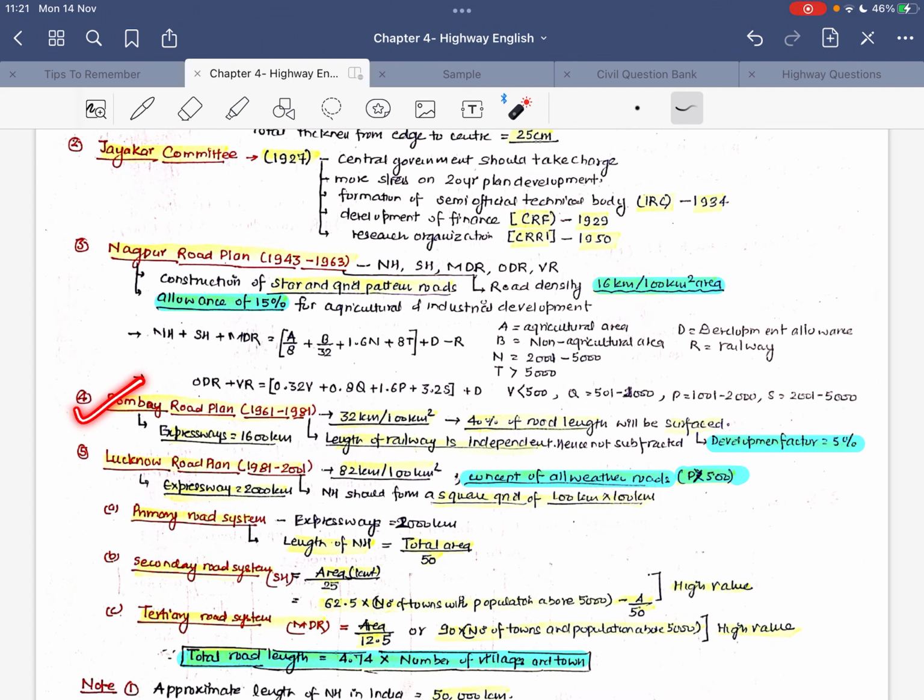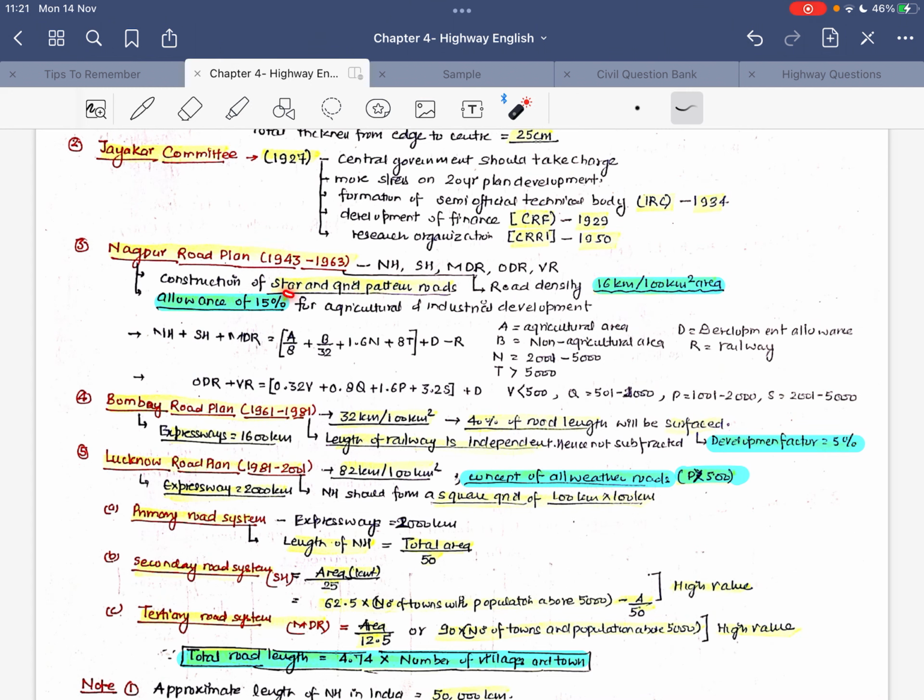The second road plan was the Bombay road plan, in the years 1961 to 1981, and the third road plan was 1981 to 2001. We'll be discussing the salient features of all the road plans. Under the Nagpur road plan, during 1943 to 1963, the roads were classified into 5 types: national highways, state highways, major district roads, other district roads, and village roads. This plan utilized the concept of star and grid pattern roads.